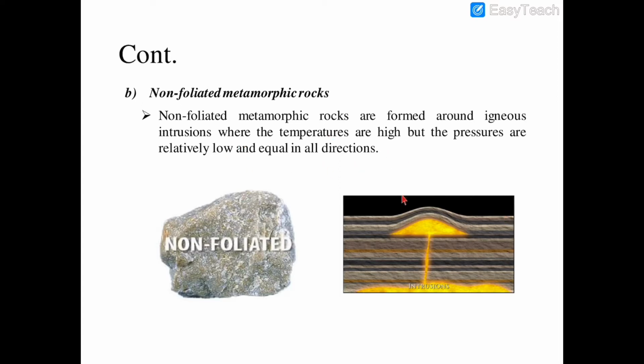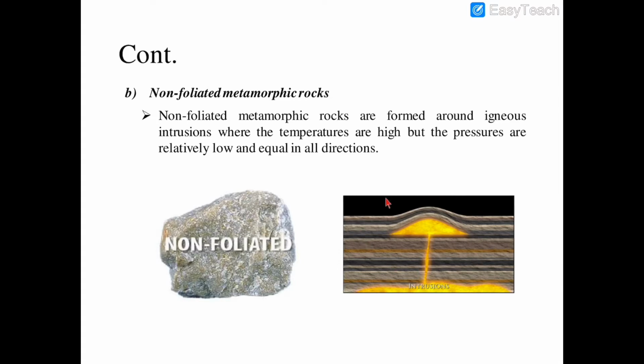Look at this figure. This is the intrusion of igneous rock. This is the melted igneous rock which moved in an upward direction through a crack in the rock, and it forcibly created space between the existing rock. In the vicinity of the intrusion the temperature is high and the pressure is low.